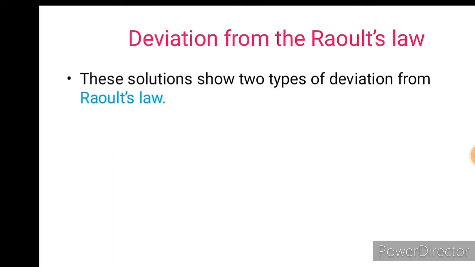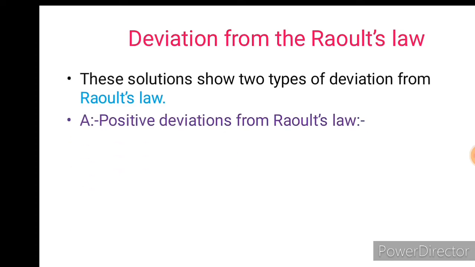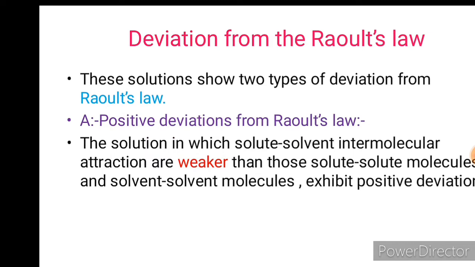These non-ideal solutions show two types of behavior, that means they show deviation from Raoult's law. Those solutions are non-ideal, they show deviation from Raoult's law. They show two types of deviation, which are positive deviation and, second, negative deviation. Now first we would like to discuss positive deviation from Raoult's law. Now what kind of deviation is there?